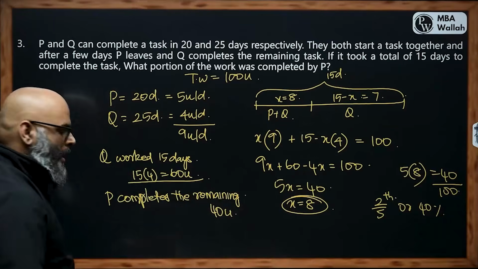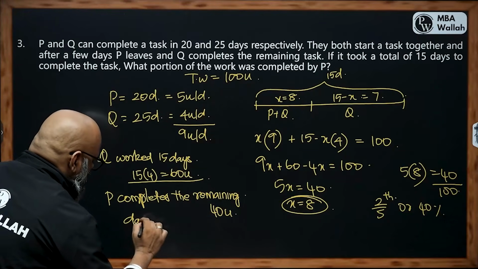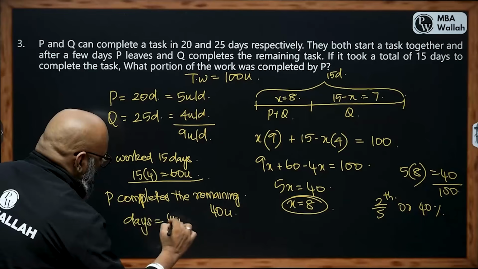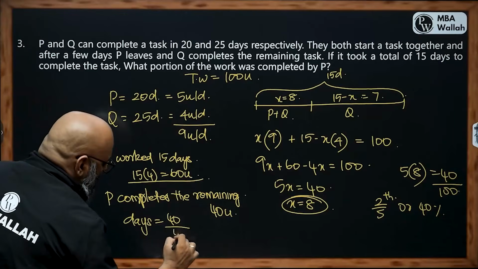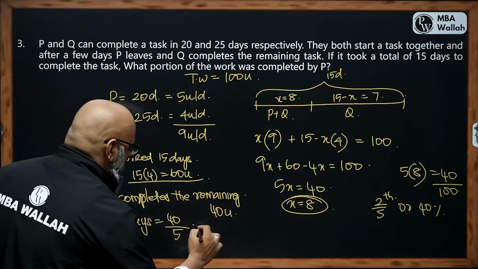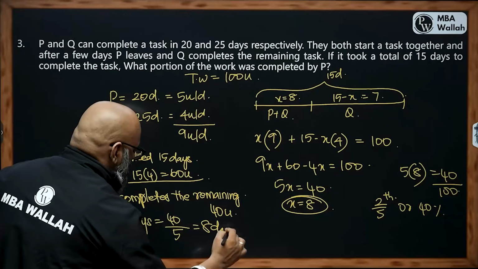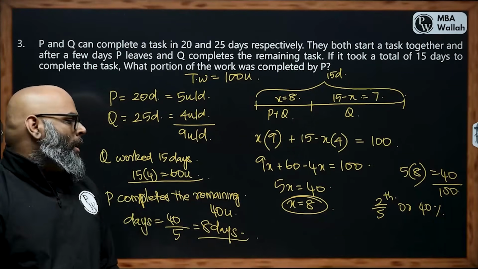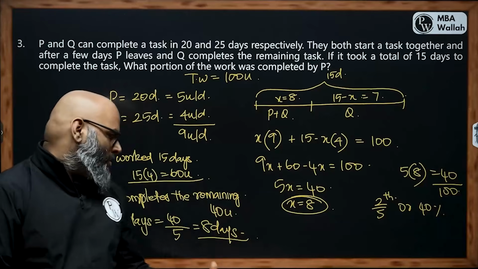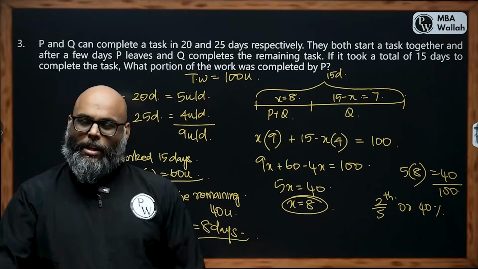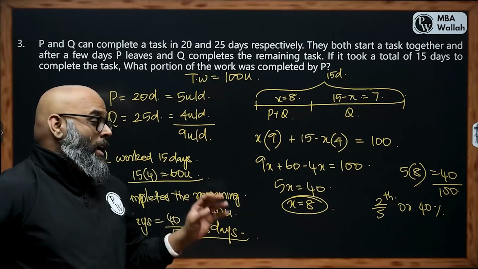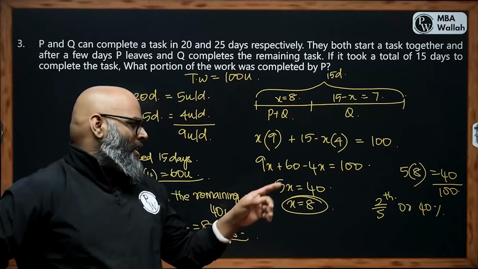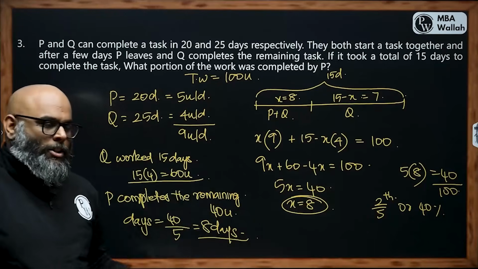So how many days would he take? Days will be 40 divided by 5, since he can complete 5 units in a day. That will give us 8 days. This is another way of looking at the solution. That's your conventional way to do it. This is simple logic that you can sometimes deploy. It depends on how comfortable you are. Stick with this. Gradually transition towards logic.